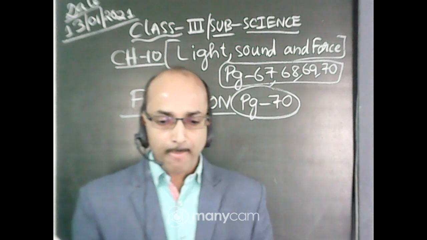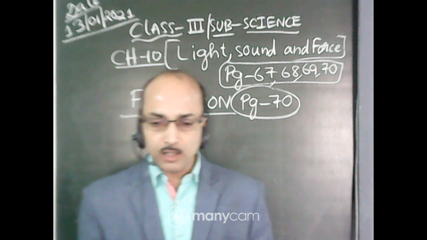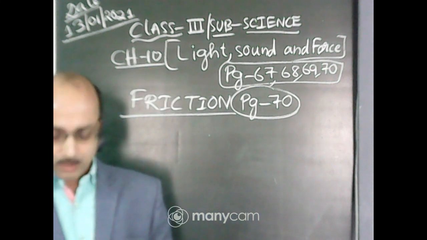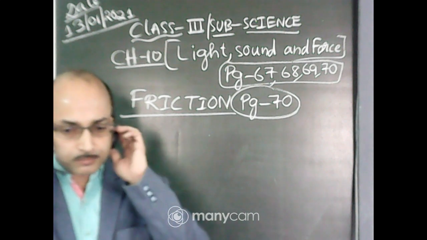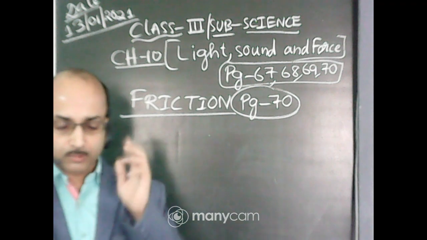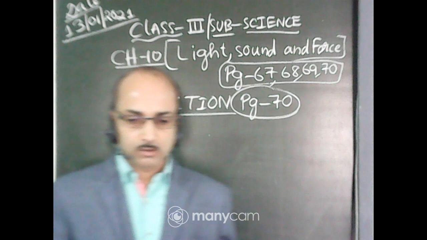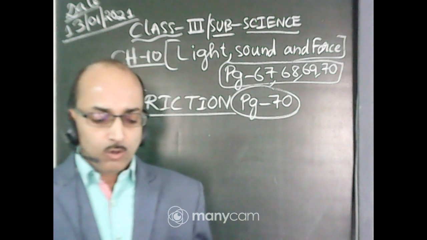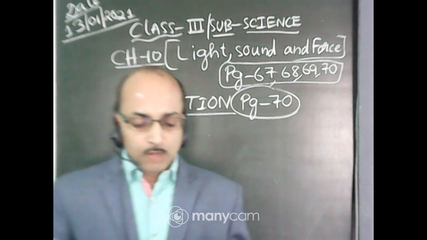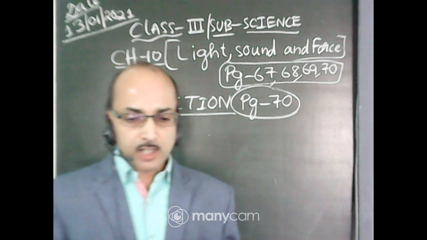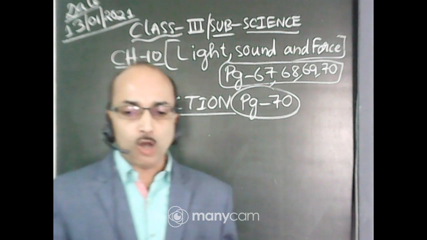Friction is a special force that slows down the movement of an object.